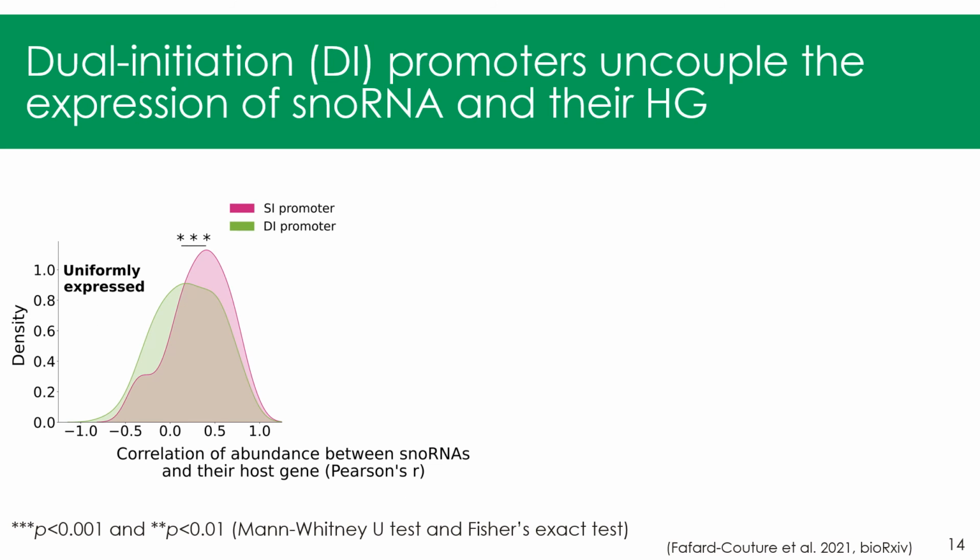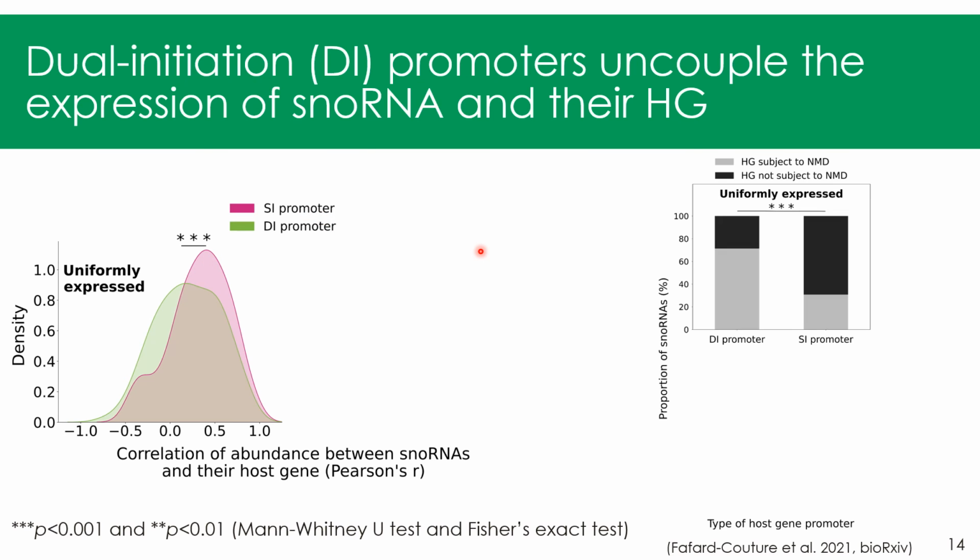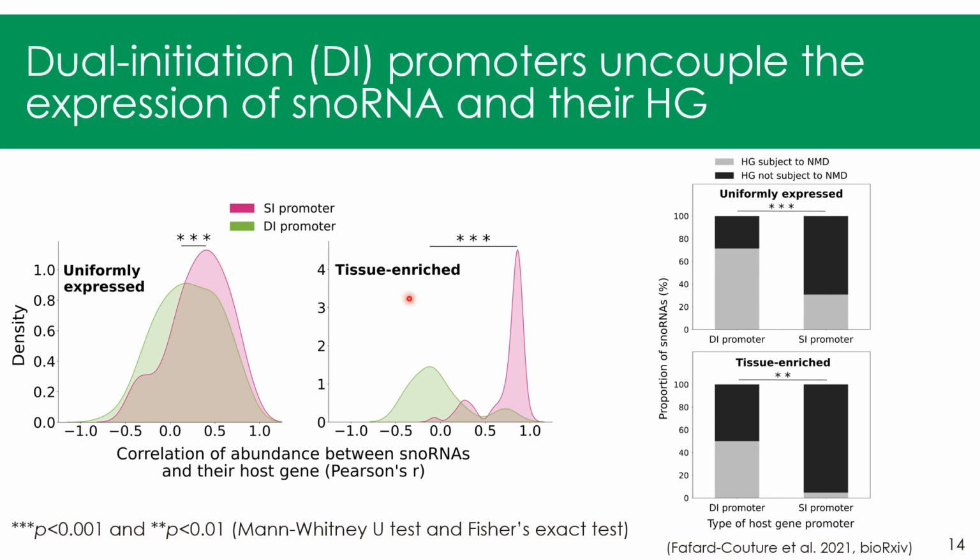Finally, I looked at the presence of dual initiation promoters within a host gene to see if it could affect the correlation of abundance. So we can see that dual initiation promoter host genes, in green, tend to be more non-correlated or anti-correlated with their embedded snoRNA compared to a simple initiation promoter, in magenta. We can also see that dual initiation promoter host genes are highly subject to NMD, which is less the case for simple initiation promoter host genes. And we see similar trends for host genes of tissue-enriched snoRNAs.